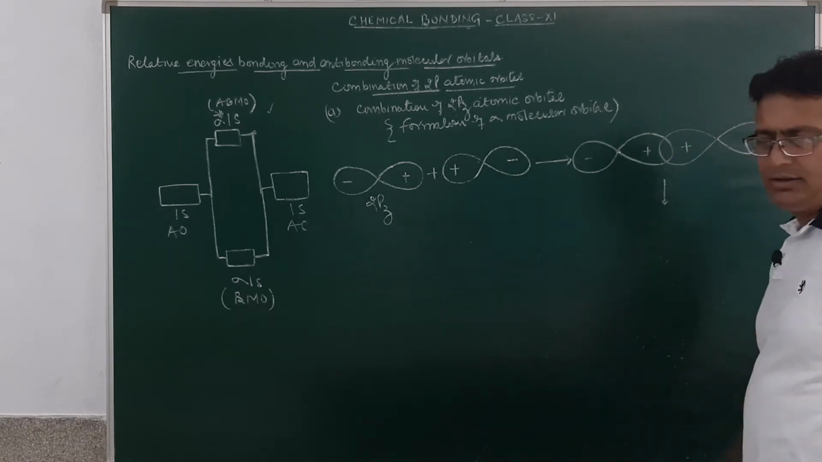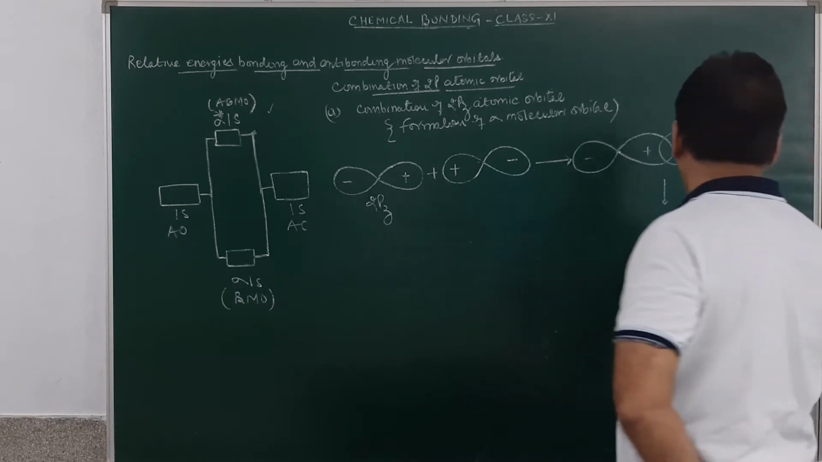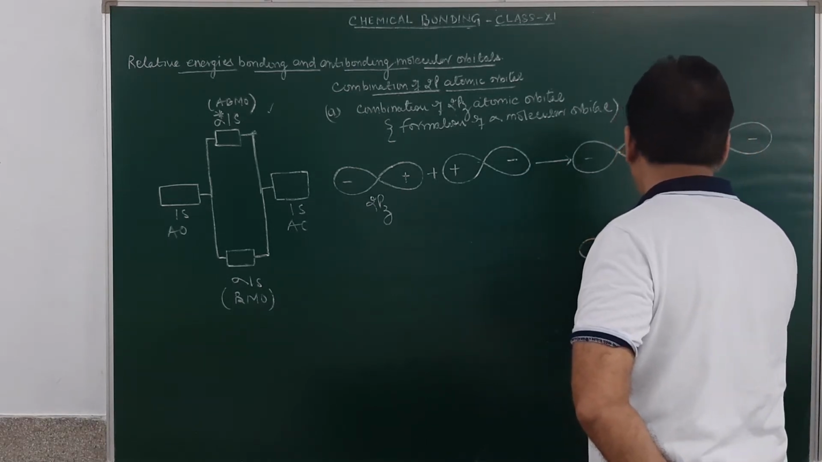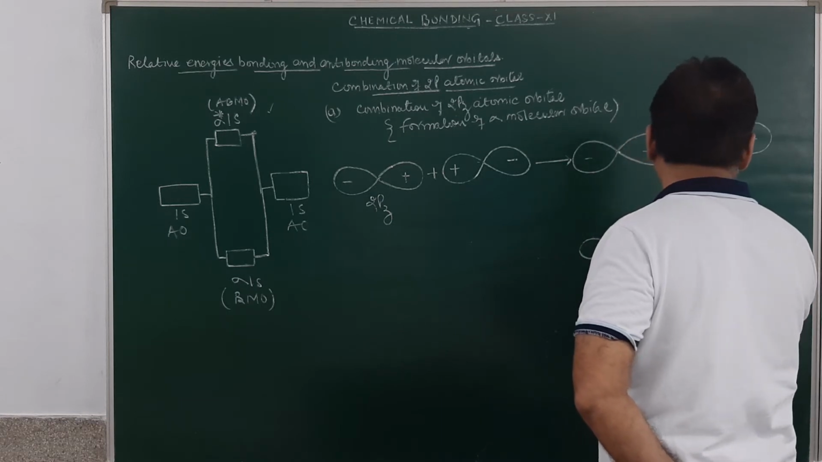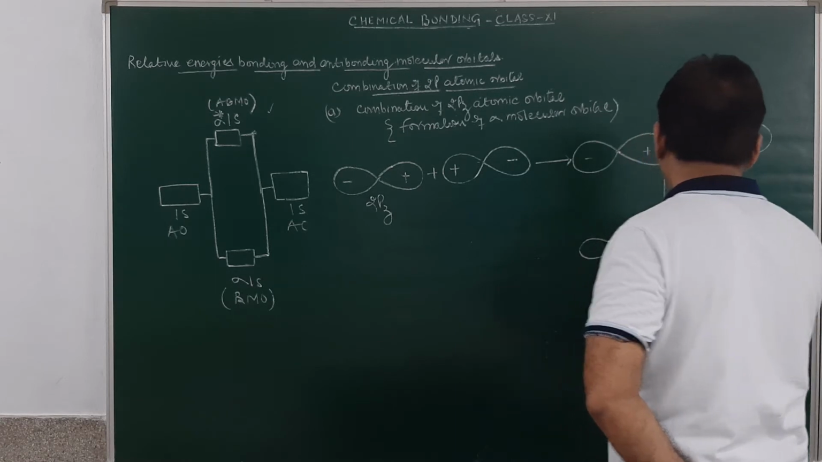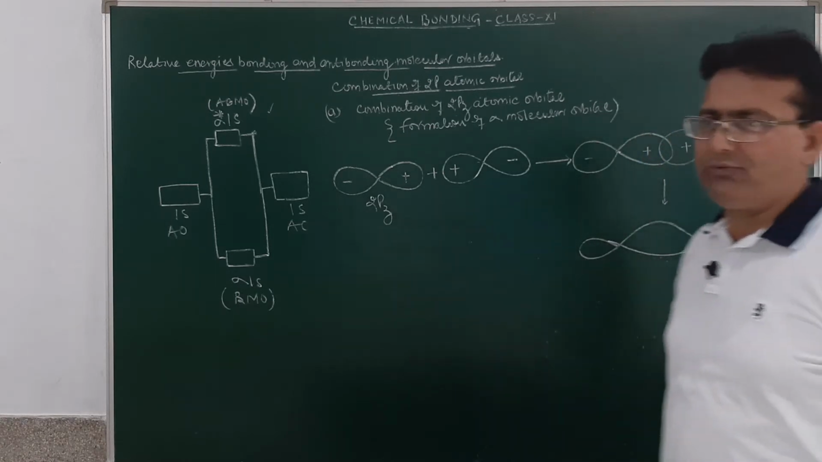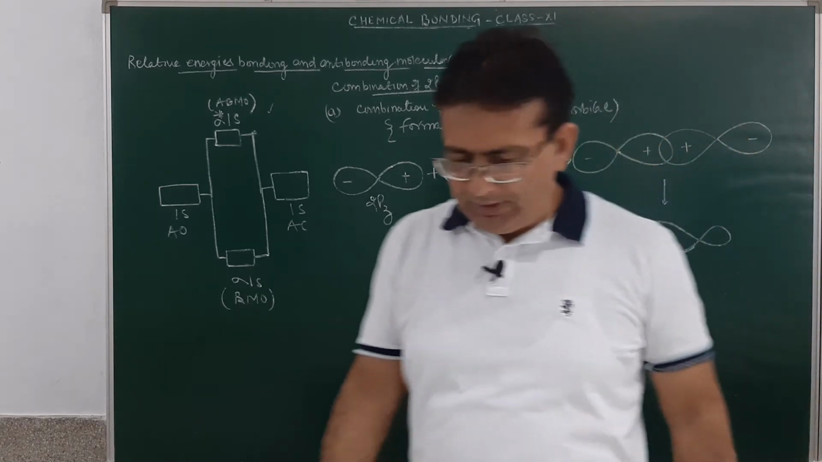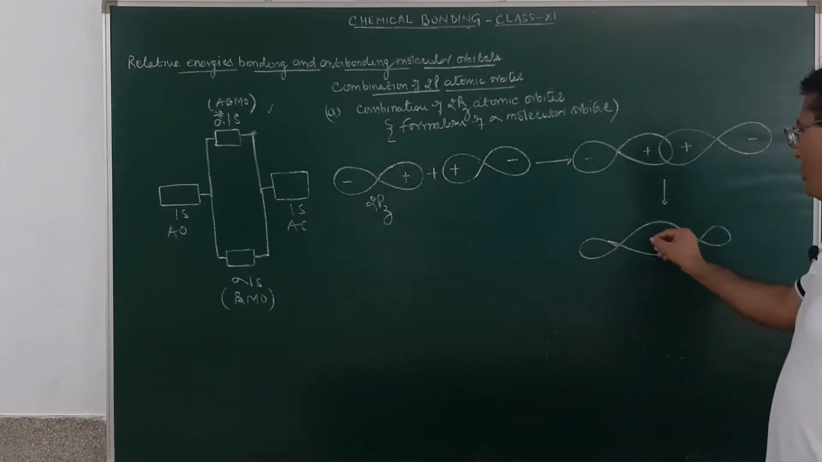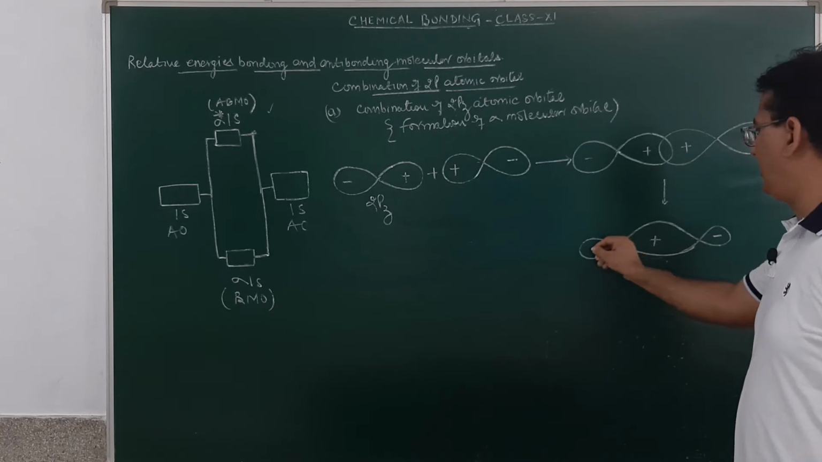It will result in the formation of a molecular orbital, and in this molecular orbital, in the overlapping region, the electron density will be high. You may see over here, in the overlapping region, the electron density will be high, and in the non-overlapping region, the electron density will be low. So, this is positive and this will be negative and negative. Am I getting clear?